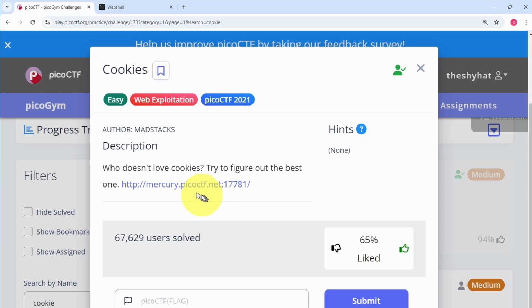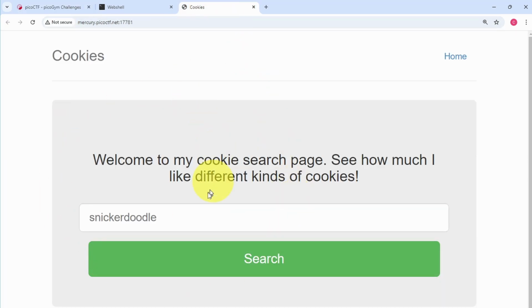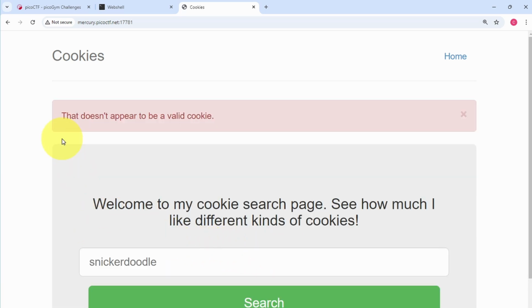And then there's a link over here. What we need to do is right-click on the link and open the link in a new tab. So once we arrive here, it says, "Welcome to my cookie search page. See how much I like different kinds of cookies." For example, they've got this one here, Snickerdoodle. We can search for that, and it says that doesn't appear to be a valid cookie.